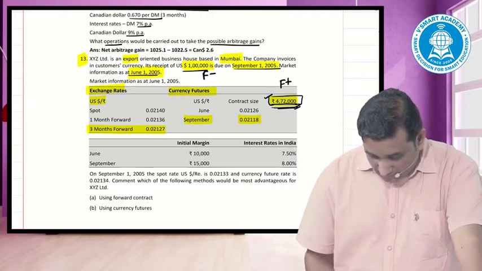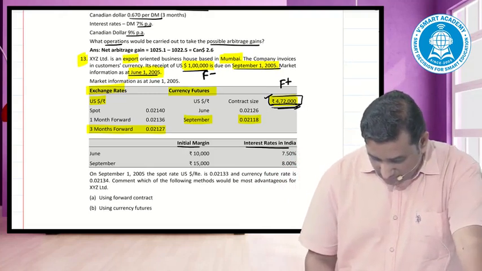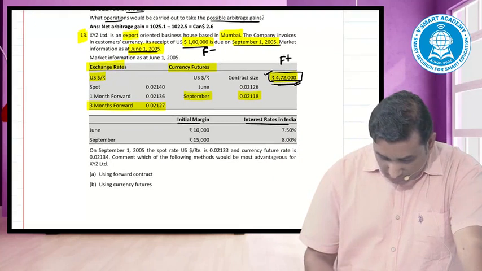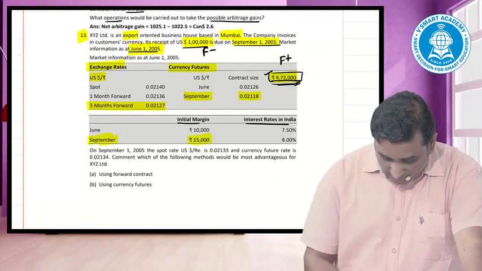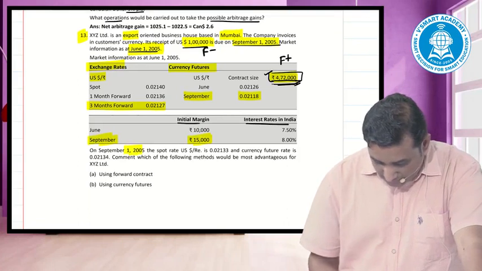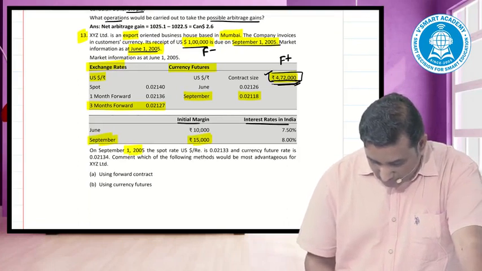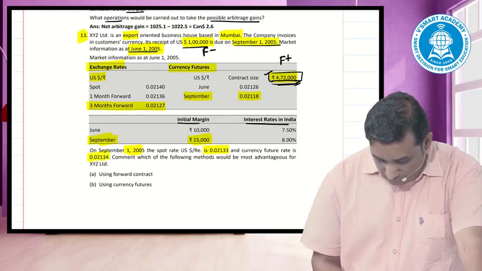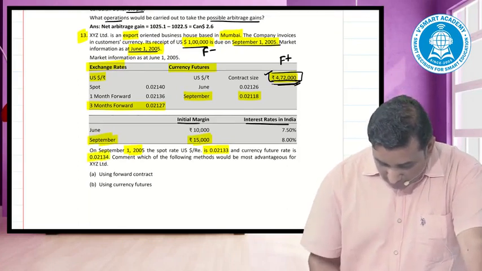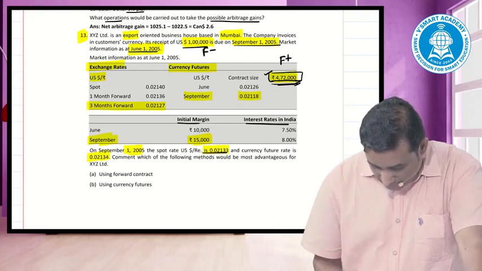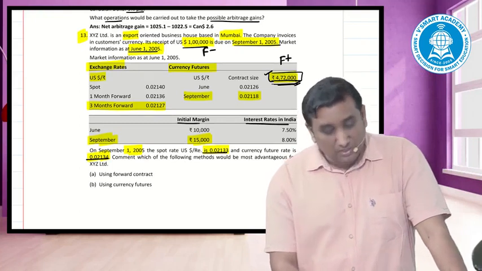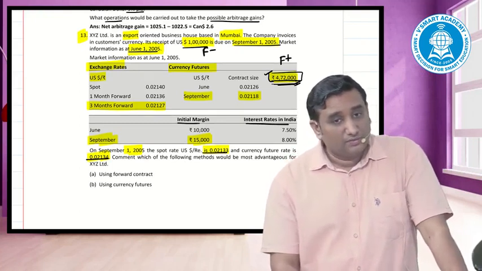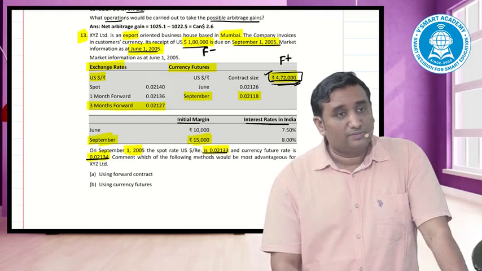Then it says initial margin and interest rates. I am going for which month contract? September. The relevant initial margin would be September. And then he says on September 1, 2005, the spot rate rupee dollar becomes 0.02133 and the currency future rate becomes 0.02134. In this case, if you visualize very clearly, the spot rate is not equal to the future rate. You know why?